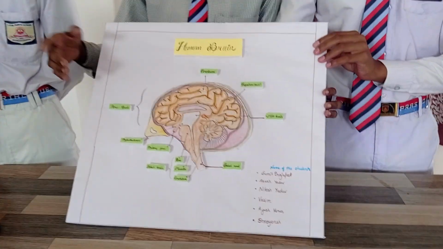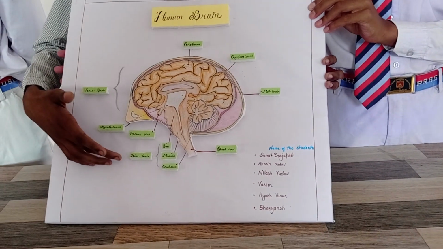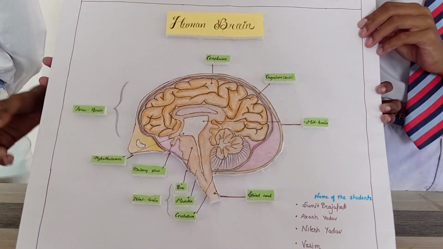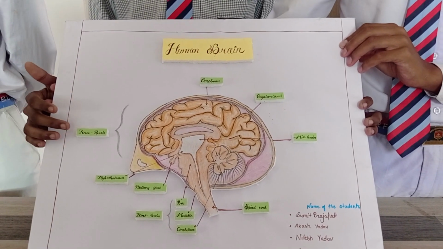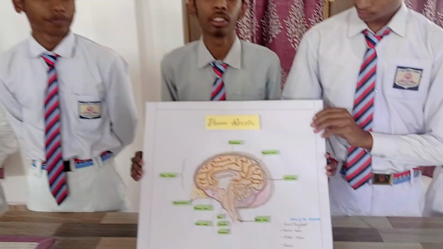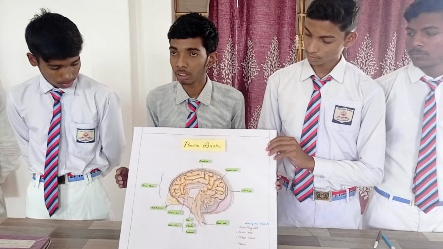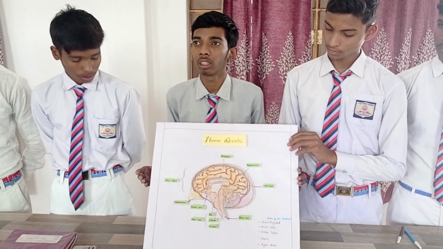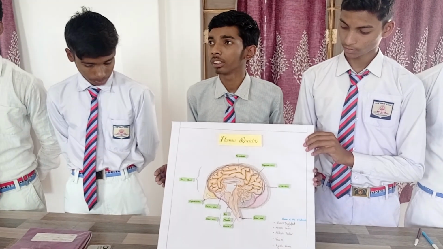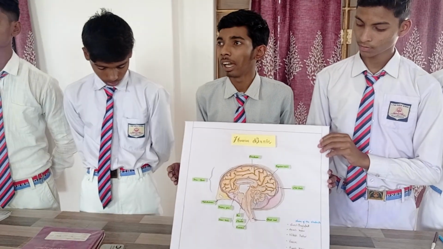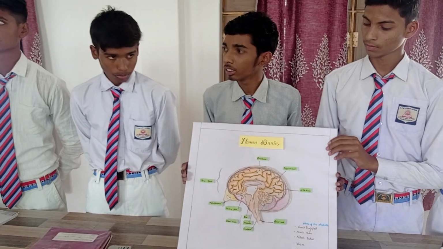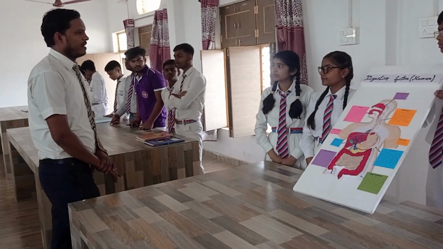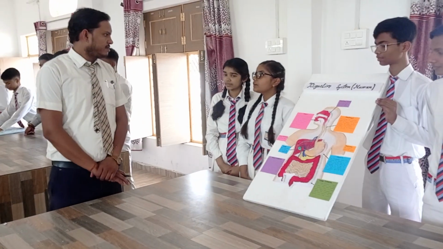Parts of the brain: forebrain, midbrain, and hindbrain. Forebrain is the largest part of the brain. It controls our thinking, sleeping, and more. Okay, good. Keep it up. Now according to the second group, may I know the name of the group leader?